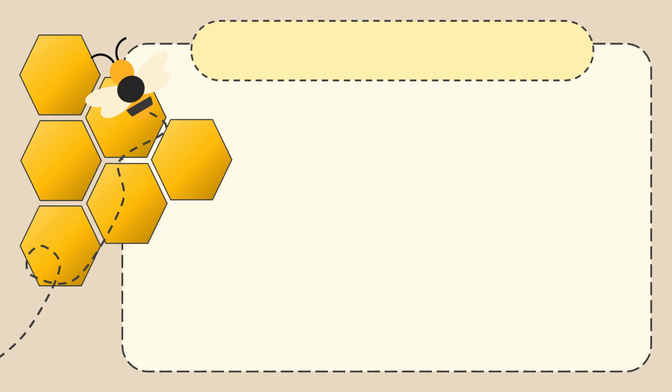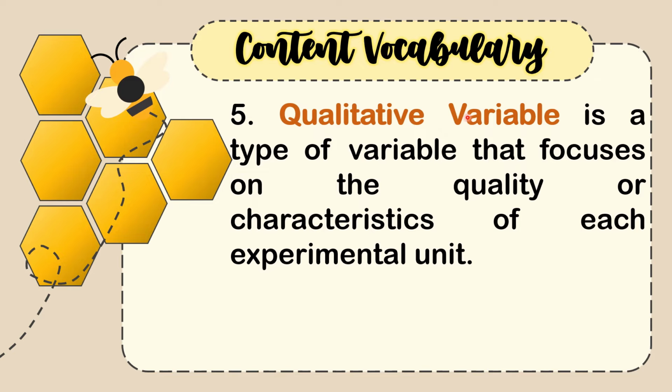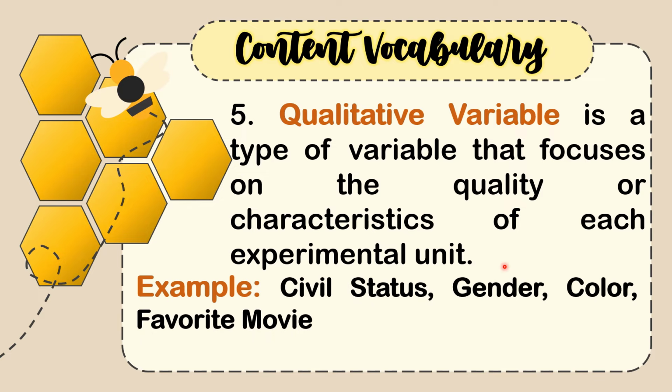The fifth one we have here is qualitative variable. A qualitative variable is a type of variable that focuses on the quality or characteristics of each experimental unit. For example, we have here civil status, gender, color, favorite movie. Now, imagine you're asking people about their favorite color. You might get answers like blue, green, red, or purple. These answers are words, not numbers, and they describe qualities or characteristics.